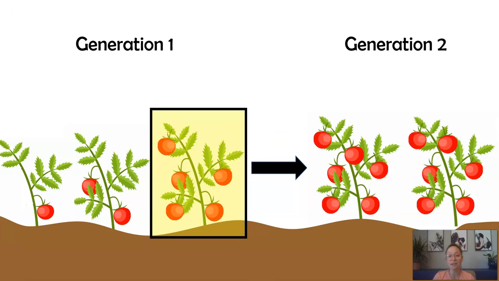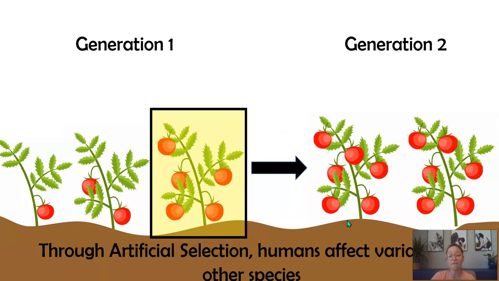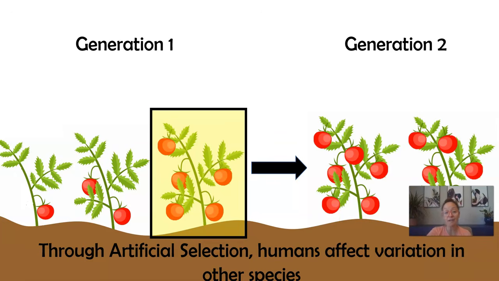And of course, there'll be variation within those offspring, those plants. So then I'll pick the seeds that I find the most desirable. And then I will plant those in the third generation. So over time, us humans, we have affected the variation in other species. We are the ones who are choosing the desirable traits and then driving that change over time in these species.